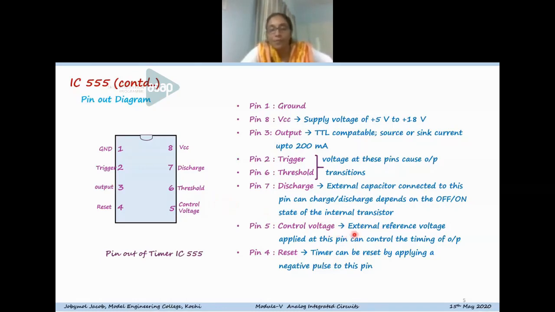By applying an external voltage to this pin, we can control the timing of the output waveform. And pin 4 is the reset pin. The timer can be reset by applying a negative pulse to this pin, and with the voltage applied at this pin, we can override the flip-flop. So we'll discuss the internal diagram, and it will be easy to understand.